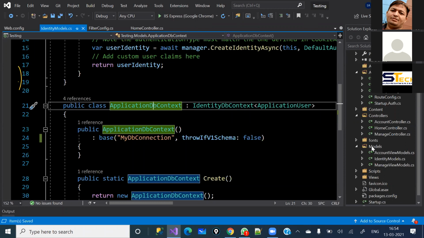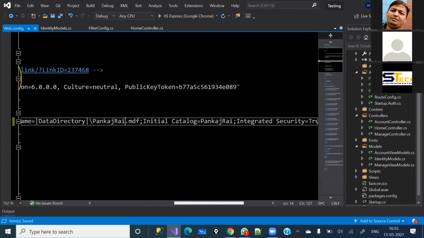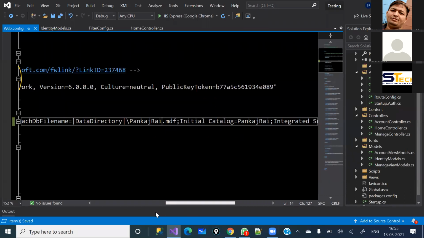But in the database first approach, generally you already have an application which has been developed in ASP.NET or any other technology, and the database is already done, and you would like to reuse that database. Then you can go with the database first approach. What you will have to do is just map the database with your application, right? Here in the code first approach, we need not open SQL Server, except to get the data source. Only for that purpose you can use SQL Server.